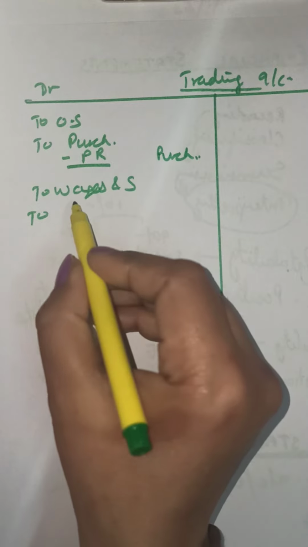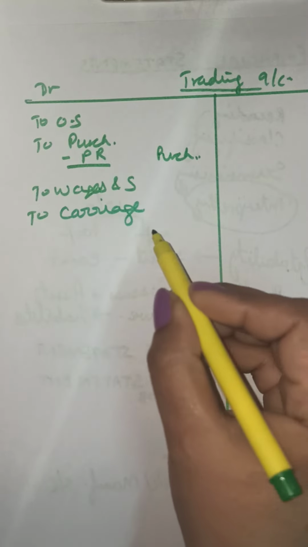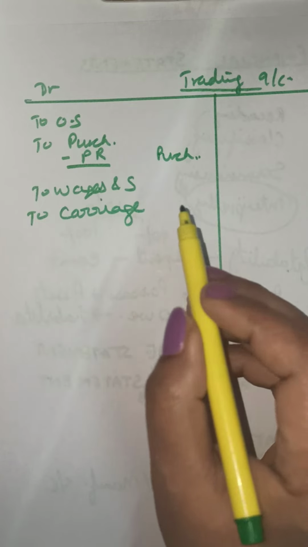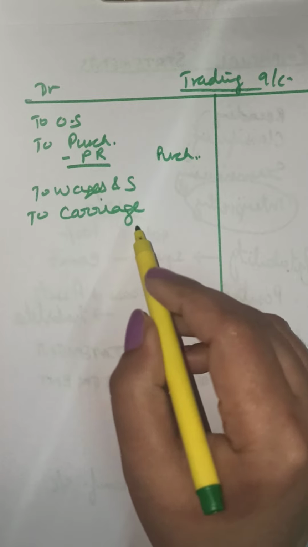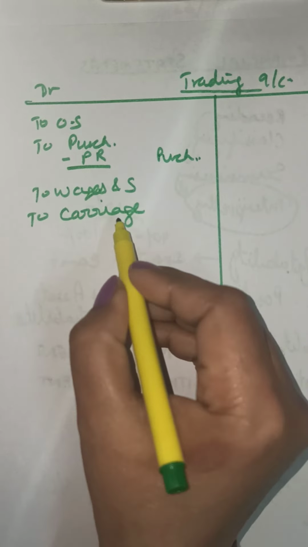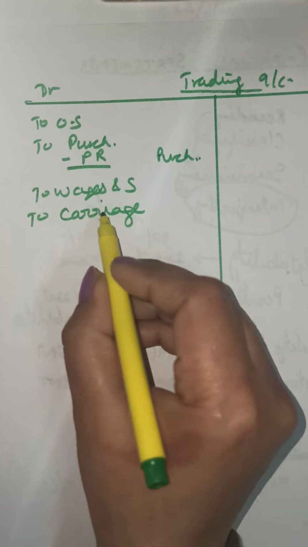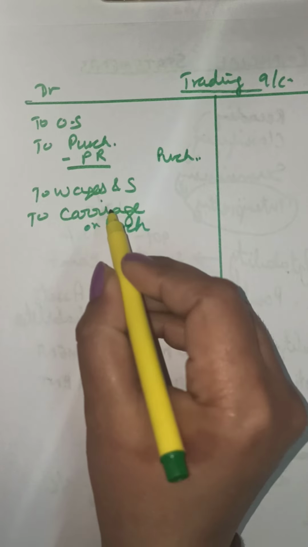And in case of any carriage, you just have to see, girls, what are the expenses that will come here. Expenses that are involved in manufacturing or raising of goods will come here. If only carriage is given, it will come in the trading account. Carriage on purchase is also a direct account.